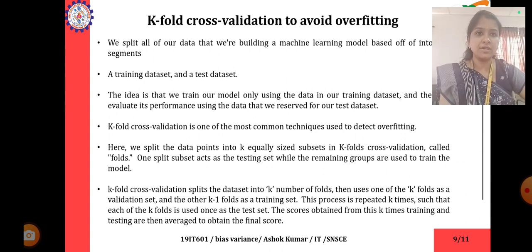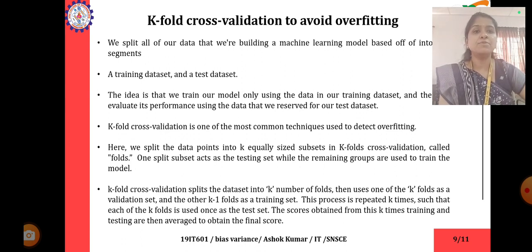K-fold cross-validation is one of the most common techniques used to detect overfitting. Here we split the data points into k equally sized subsets called folds. One split subset acts as a testing set, while the remaining groups are used to train the model.